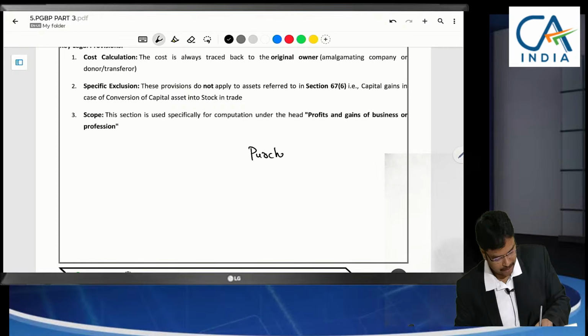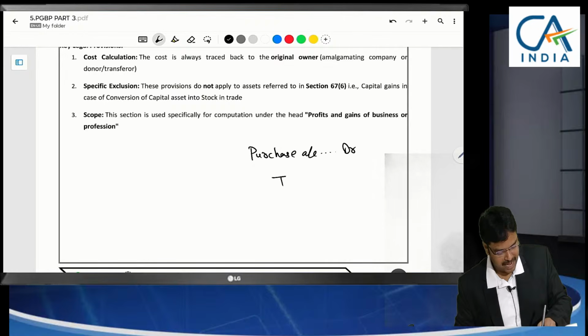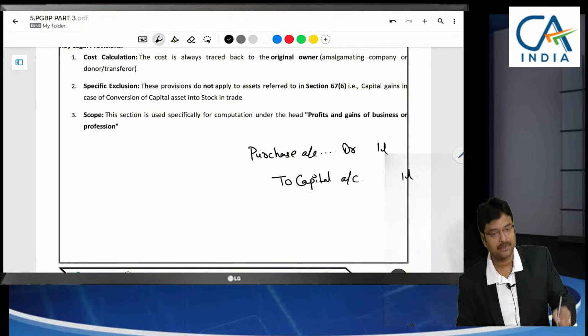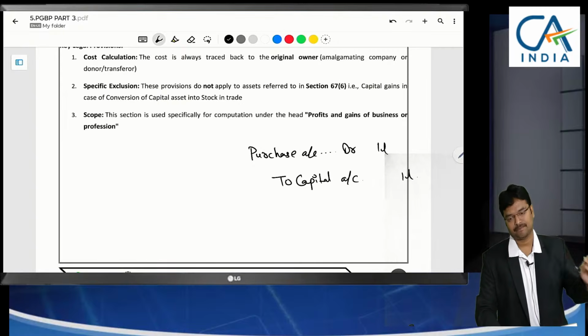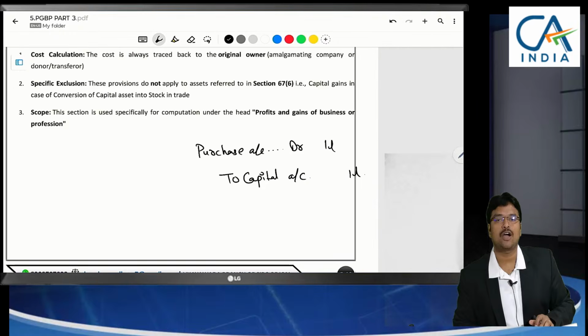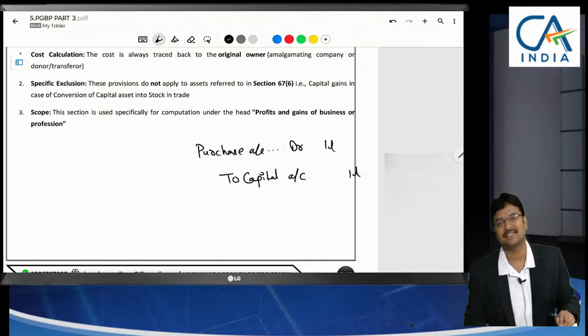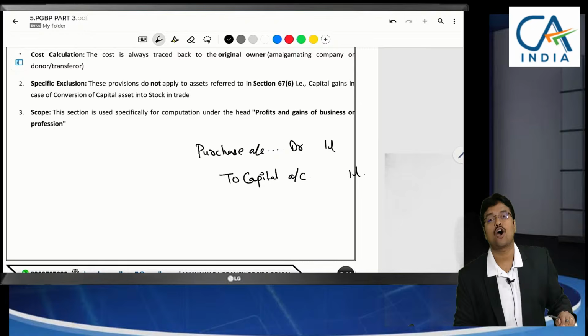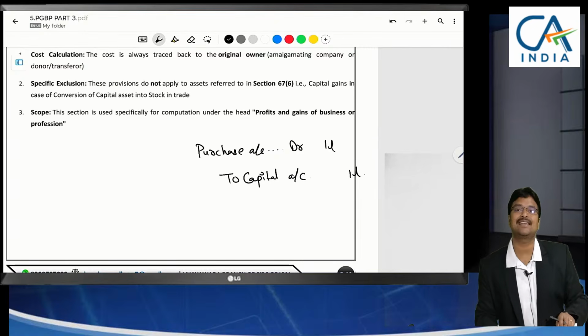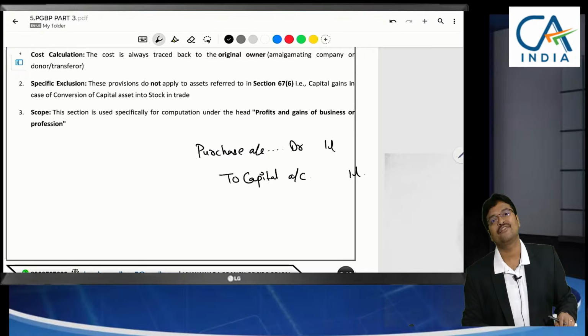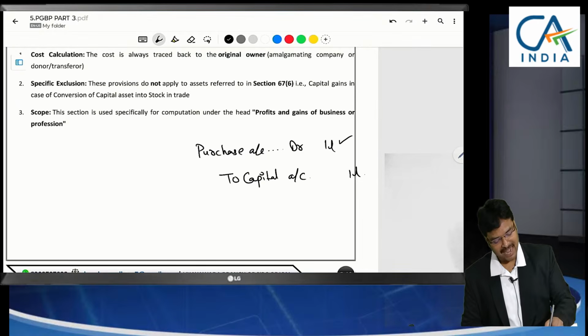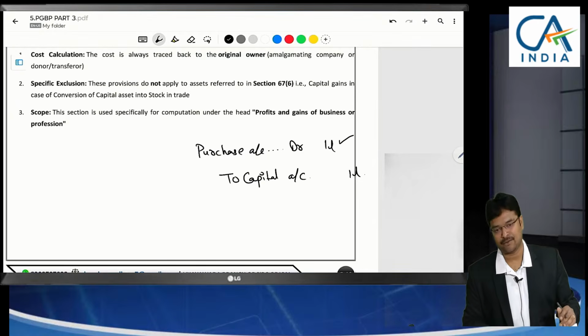Purchase account debtor. But since it is received as a gift, we have to transfer it to the capital account. Purchase account debtor to capital account. So 1 lakh gift I have received. So gift cost is 0. But what the provisions specify here is that the cost to the previous owner will be regarded as the cost to the present owner in case of gift. So this 1 lakh should be debited to your P&L account.